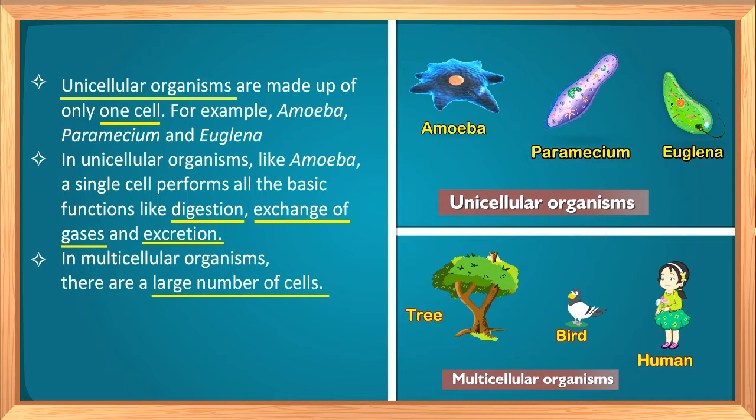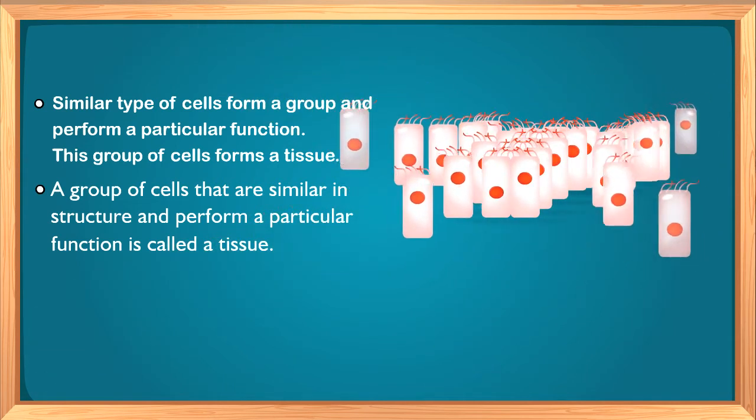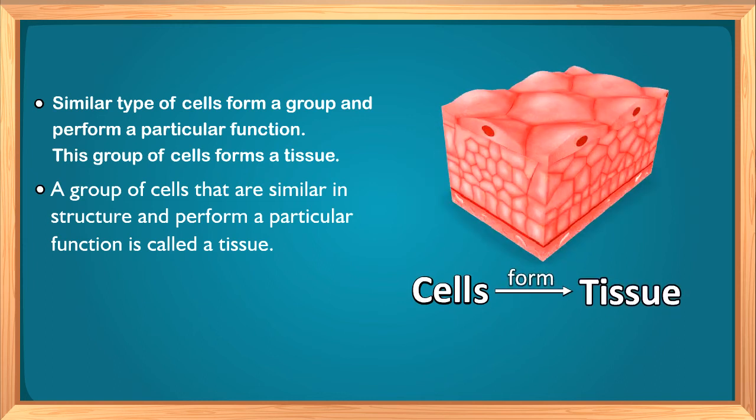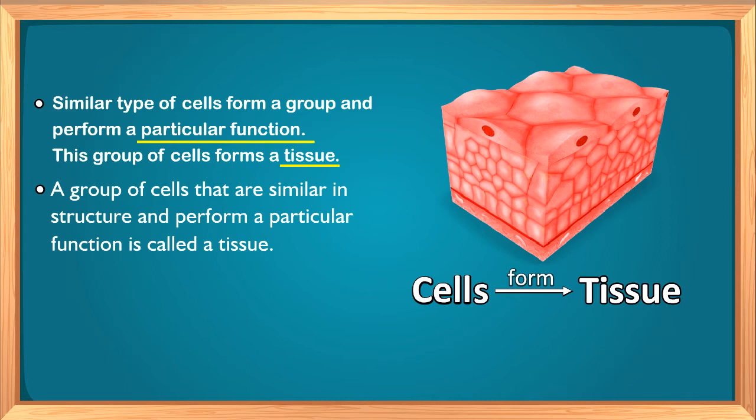In multicellular organisms, similar types of cells together make an organism. Now what do we mean by similar type of cells? By similar type of cells, we mean those cells that have a similar shape, size and structure. So similar type of cells together make a group and perform a particular function. What are these groups of cells called? These groups of cells are called tissues.